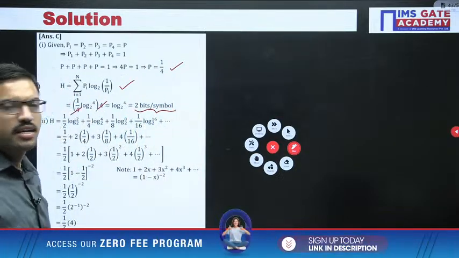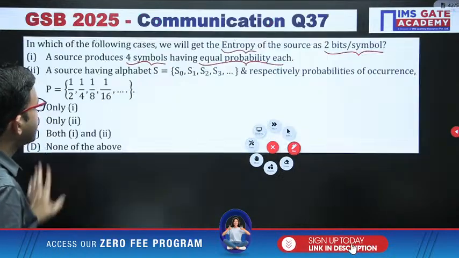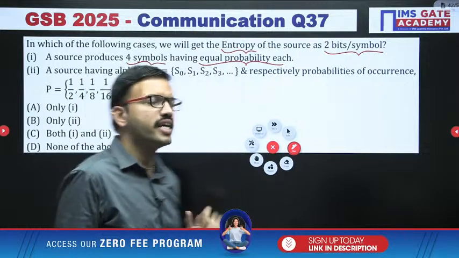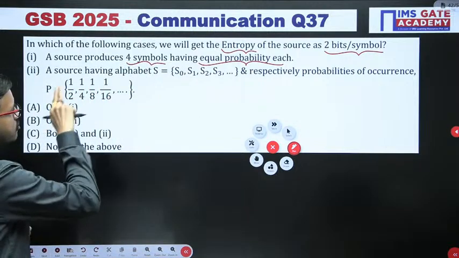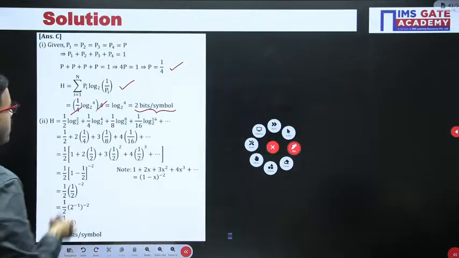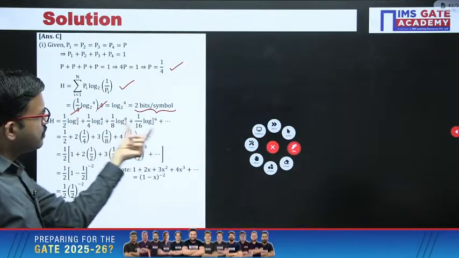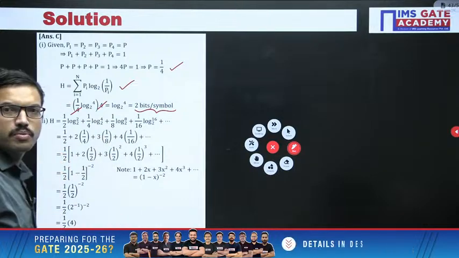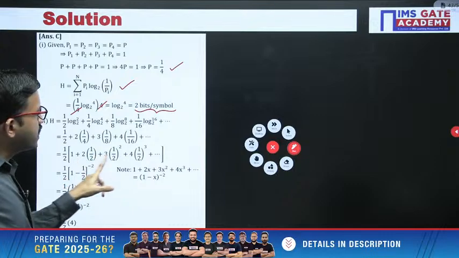Yes, that is correct. Now coming to the second case, you have infinite symbols. The series goes like this regarding the probability: 1 by 2, 1 by 4, 1 by 8, 1 by 16, like that the expansion goes on. Use the same formula once again, substitute, and in this case 1 by 2 you can take common from all the terms. You get a function like this.